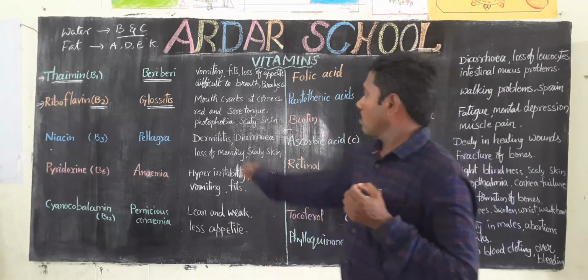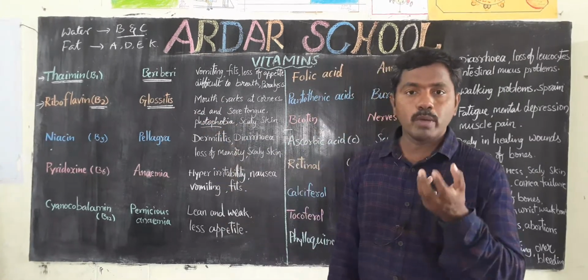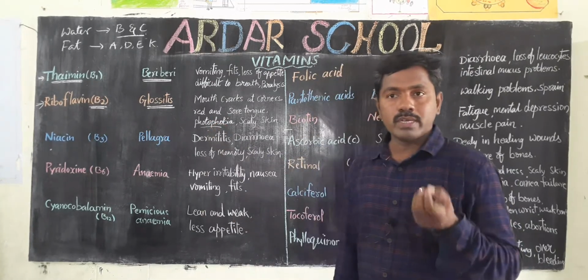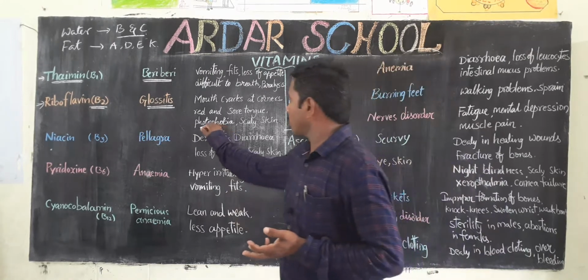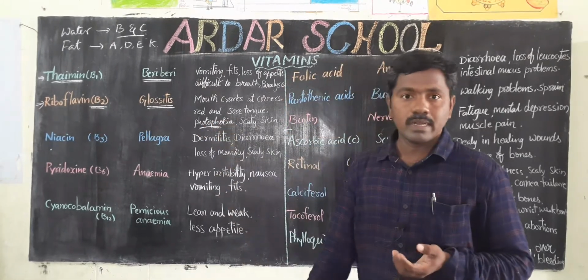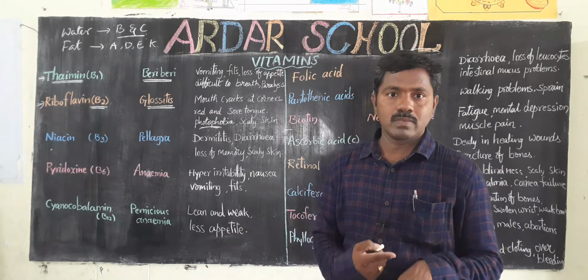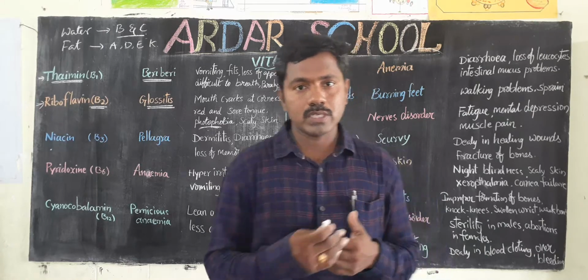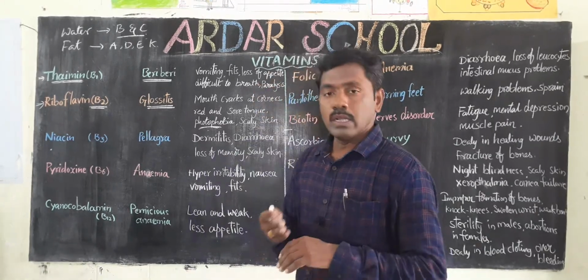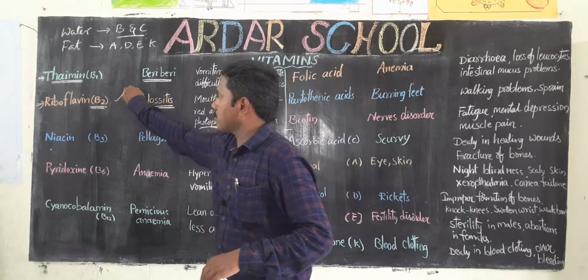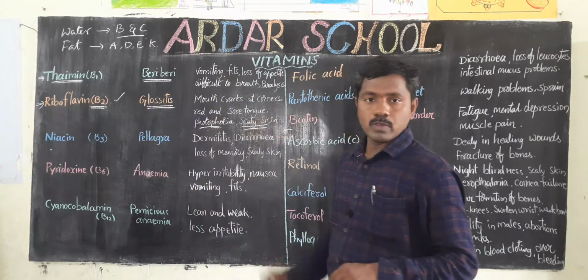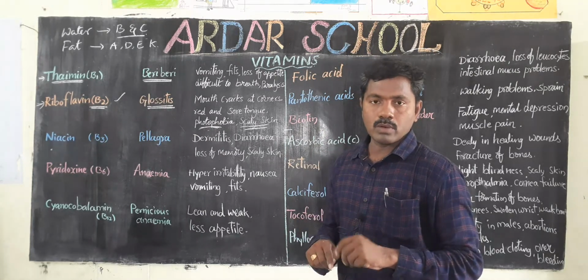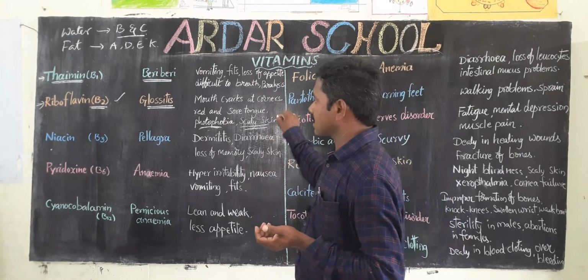Next one, photophobia. Phobia means fear, photo means light. So those who fear the light, that is called photophobia. Next, scaly skin, which looks like fish scales. If you observe the skin of a fish, we can see scales like that. With lack of this riboflavin vitamin, human skin also becomes scaly, looking like a fish. So those are the symptoms.